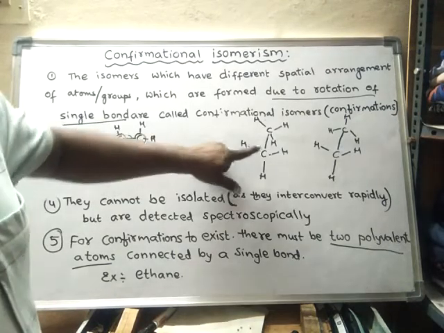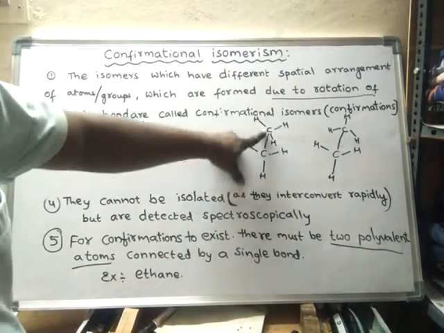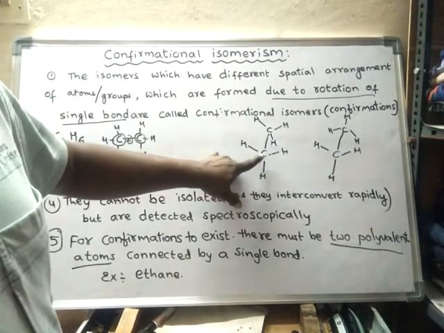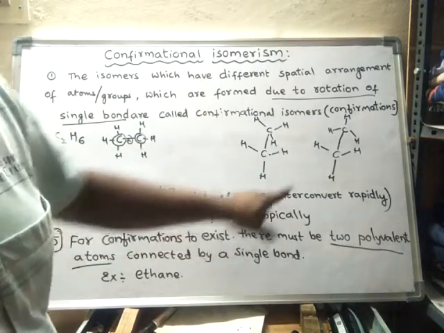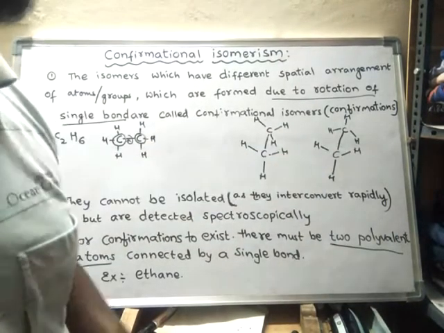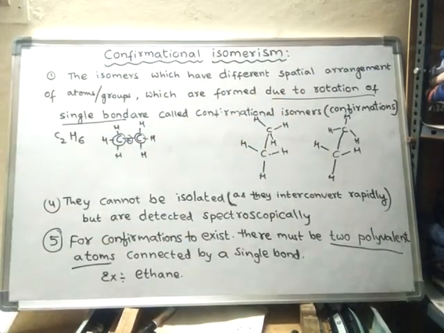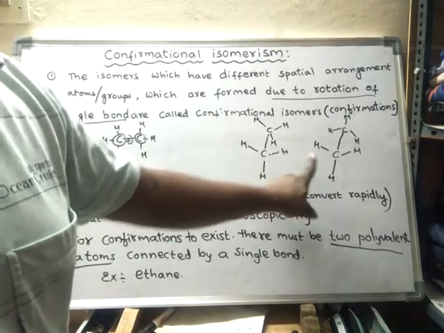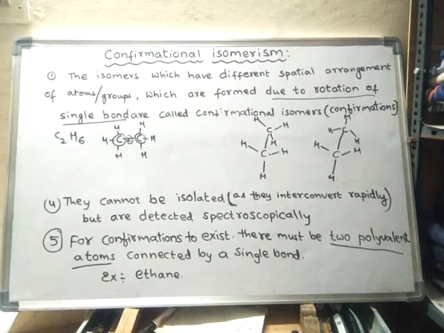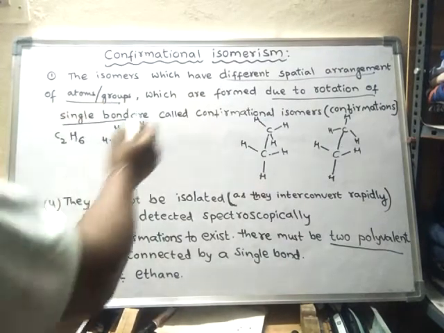Why? Because the isomers have different spatial arrangements but the same connectivity. This carbon is connected with 3 hydrogen atoms, this carbon is also connected with 3 hydrogen atoms, and in this molecule also the same arrangement is present. The connectivity is the same, but these two have different spatial arrangements of atoms.